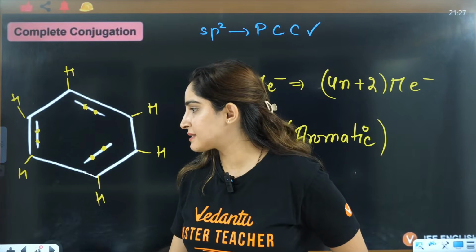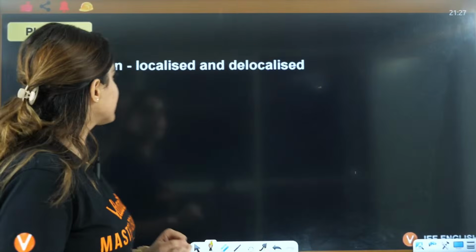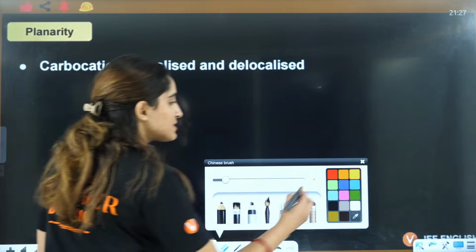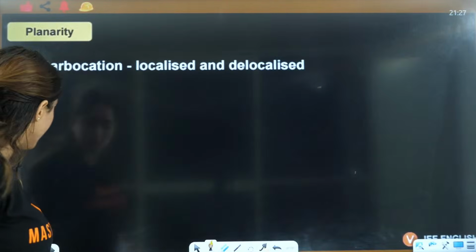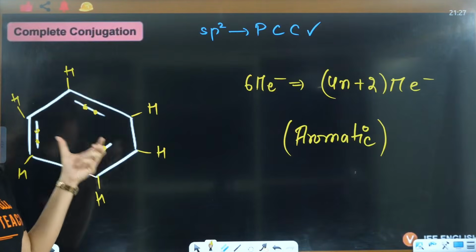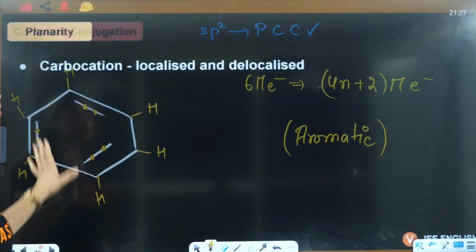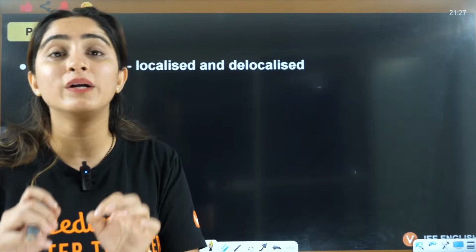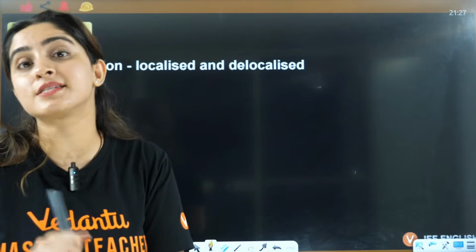Okay? Yes. Next, before going into the next topics, more examples, I just want to tell you, here it was very easy to identify whether it's sp2 or not. So in case of carbocation and carbanion, how will you answer whether it's sp2 or not?